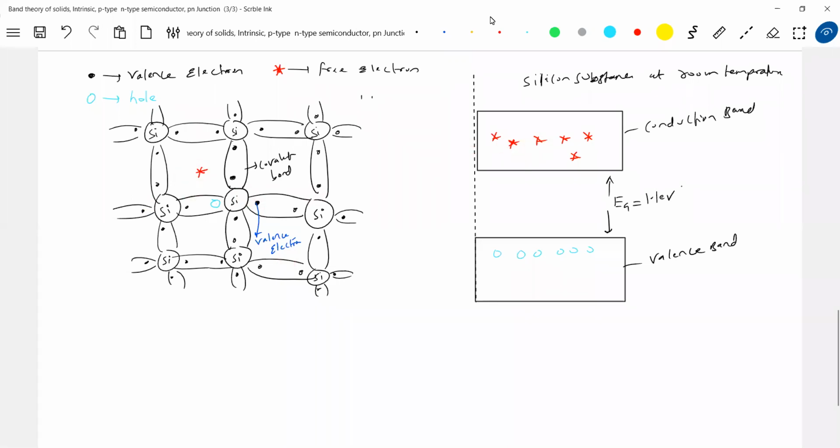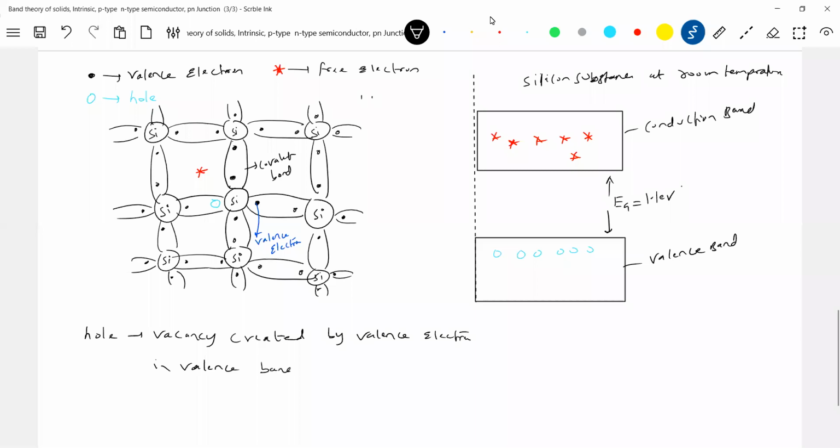The vacancy created by a valence electron in the valence band will become a hole. So what is a hole? How do we define it? The vacancy created by a valence electron in the valence band is called a hole.